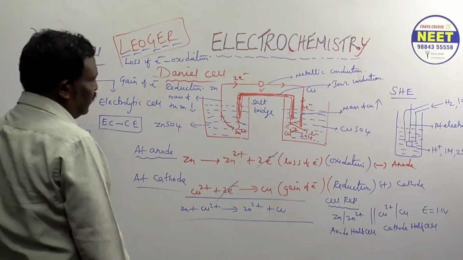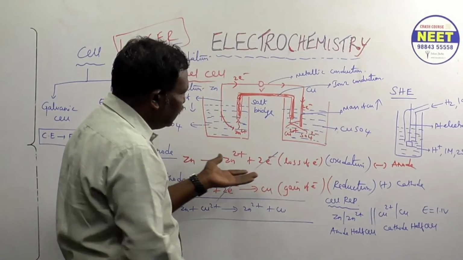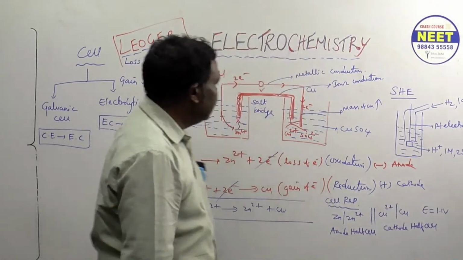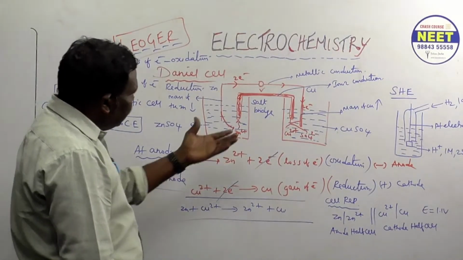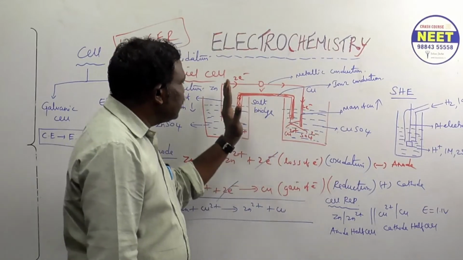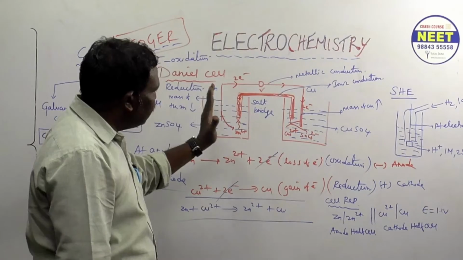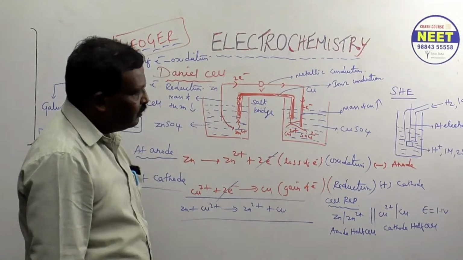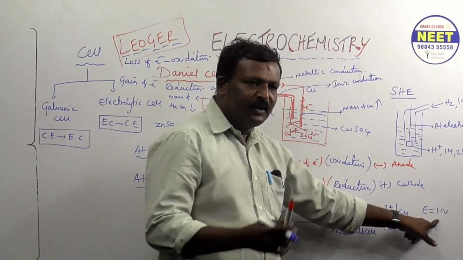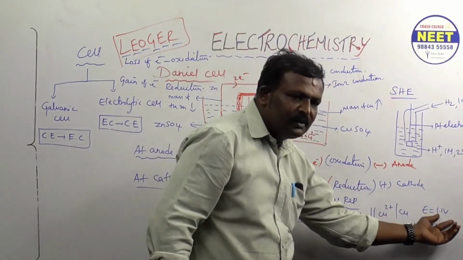These two couples, the zinc copper couple, together produce this much voltage, 1.1 volt.